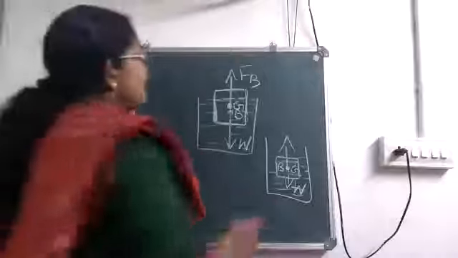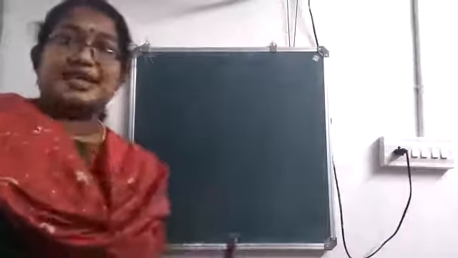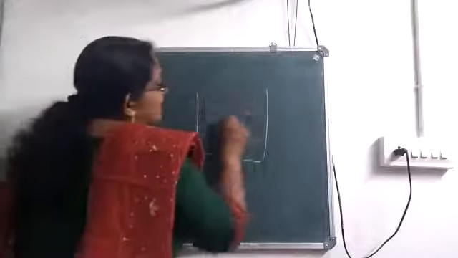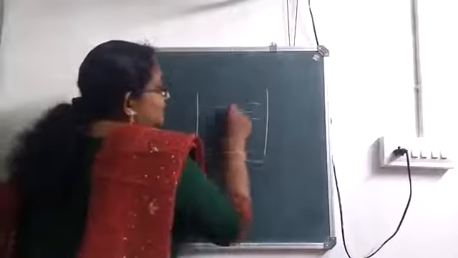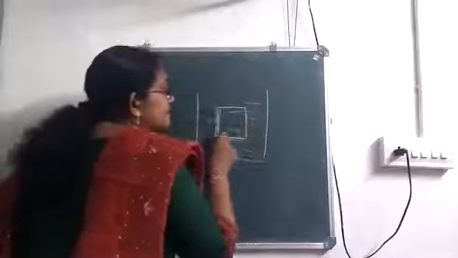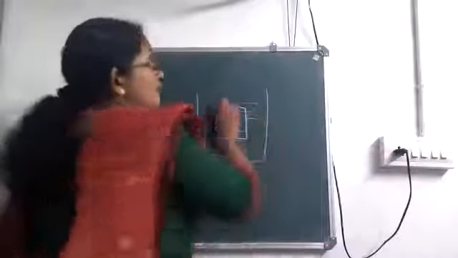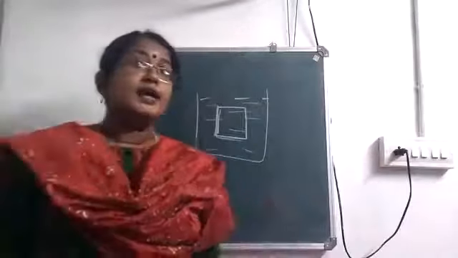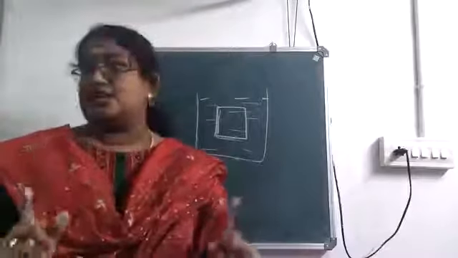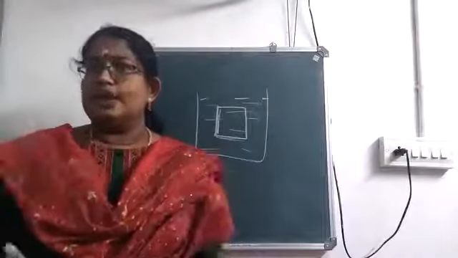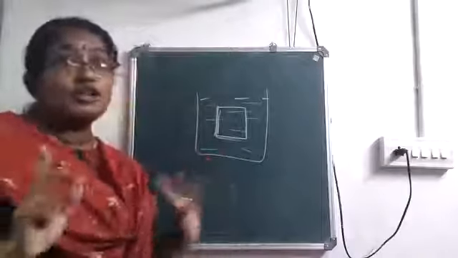Okay. Now, next one is the reason for upthrust. We have discussed about upthrust. Now we will check what is the reason for upthrust. So for that, again I am considering a beaker and water is taken in this, and I am considering a body which is immersed in it. Okay, a body immersed in a beaker containing liquid. Now already we learned that liquid exerts pressure in all directions. Do you remember? Liquid exerts pressure in all directions.